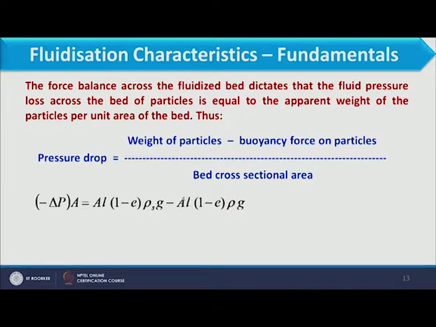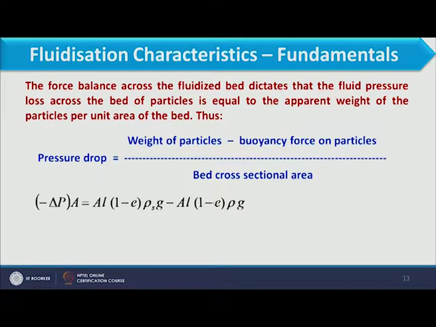Similarly we can define the buoyancy force on the particles. This is the volume of the bed, 1 minus E gives the volume of solid, and that we multiply with rho, that of the fluid. If you consider the buoyancy, it considers fluid with the same volume as that of the particles.